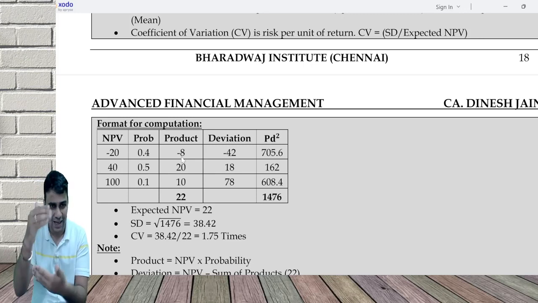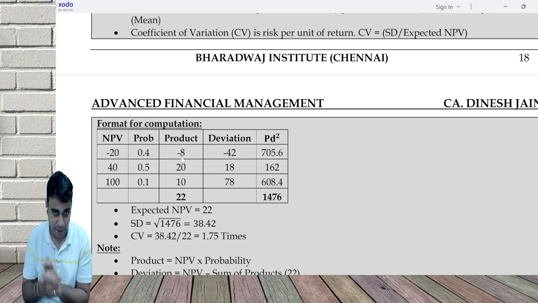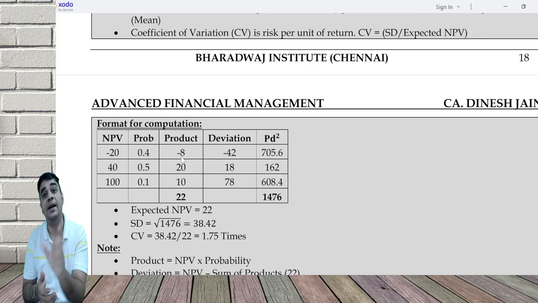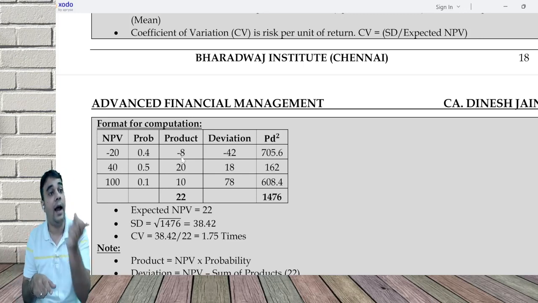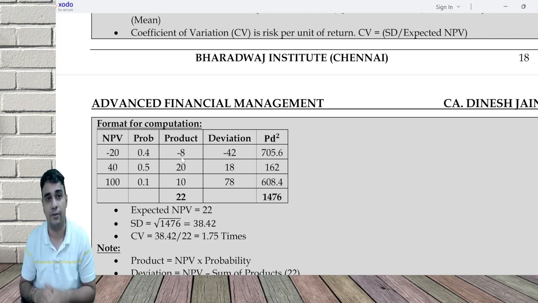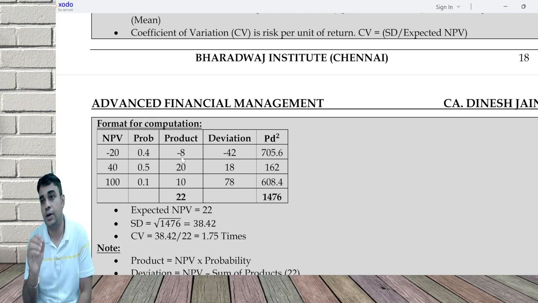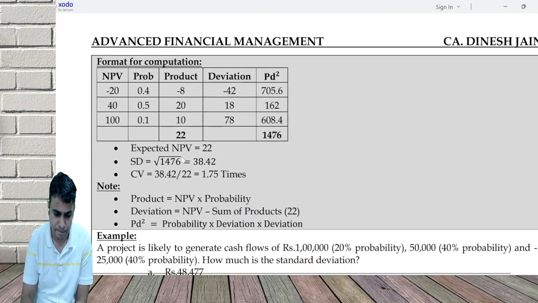When to do those things, I'll explain as we proceed. That will give you expected cash flow and standard deviation of every year. What is the final NPV? NPV of the expected cash flows: year 0 outflow, year 1 expected cash flow, year 2 expected cash flow. Do an NPV of that. And standard deviation is the sum of year 1, year 2, year 3 standard deviation with discounting. Discounting being applied, you'll understand as we proceed.